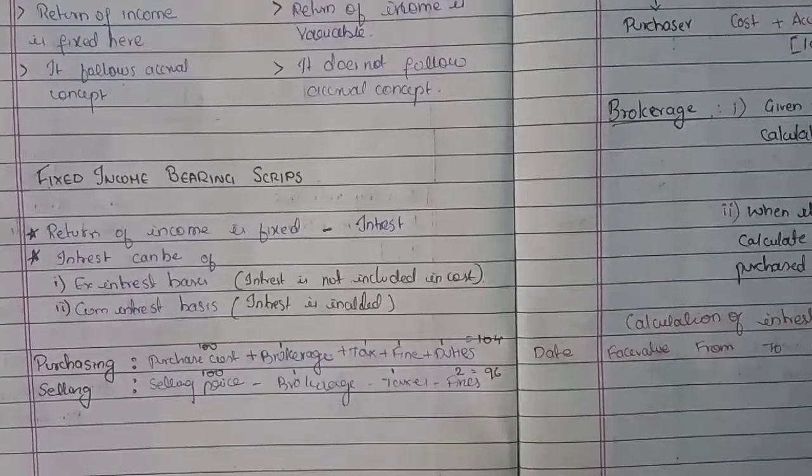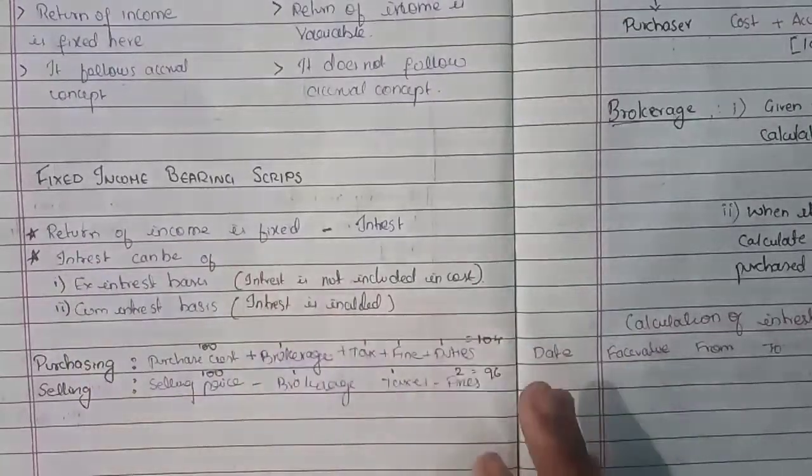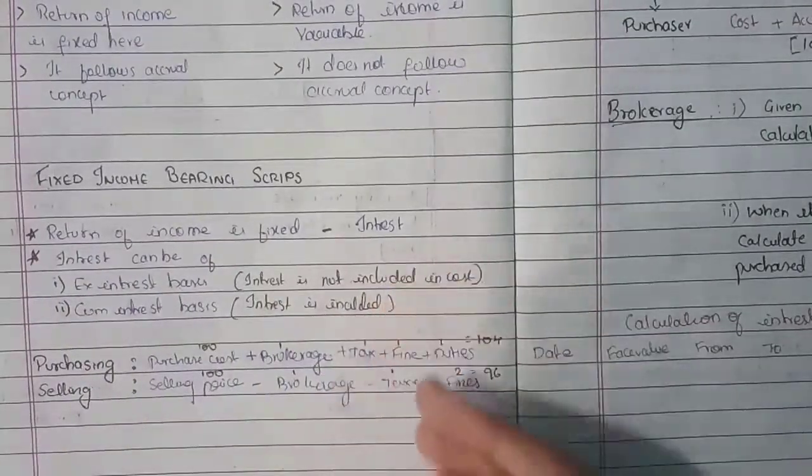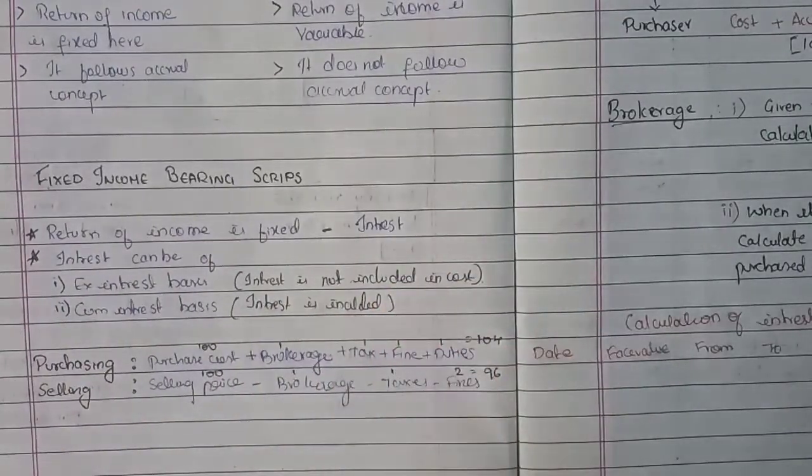We'll just go deep into fixed income bearing scrips first, and next we'll go to variable income bearing scrips. Here, the return of income is fixed. That is, you will get the interest on due dates. Whether or not interest is received, you will record it, and it is based on the accrual concept.